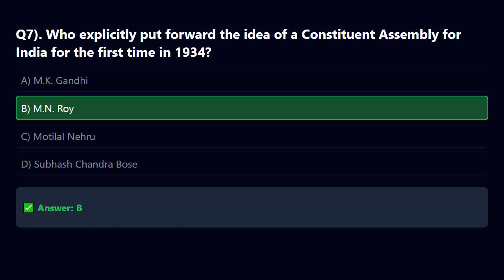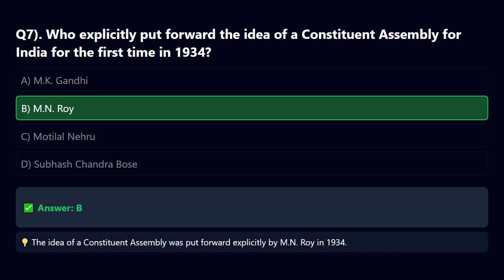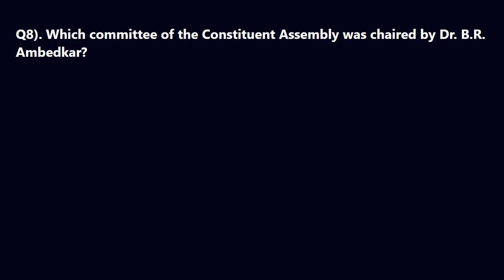The correct answer is B. Explanation. The idea of a constituent assembly was put forward explicitly by M. N. Roy in 1934. Question. Which committee of the Constituent Assembly was chaired by Dr. B.R. Ambedkar?